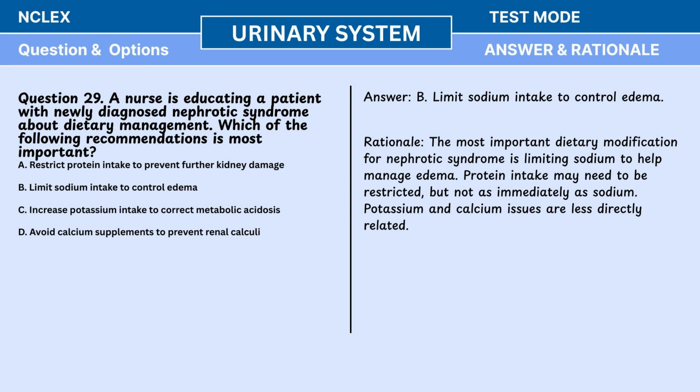Answer: B. Limit sodium intake to control edema. Rationale: the most important dietary modification for nephrotic syndrome is limiting sodium to help manage edema. Protein intake may need to be restricted, but not as immediately as sodium. Potassium and calcium issues are less directly related.